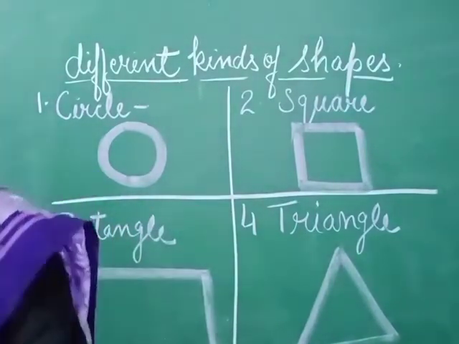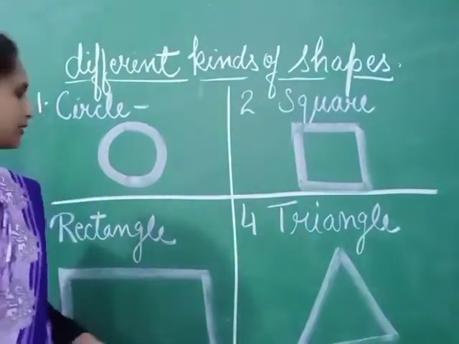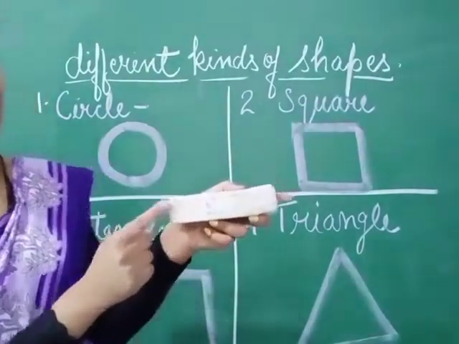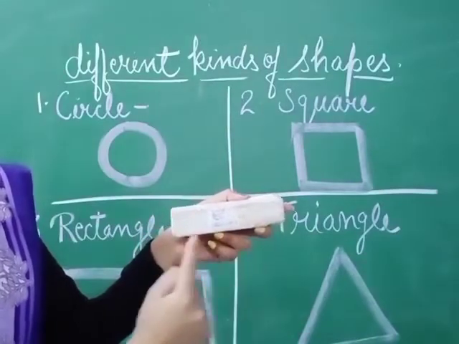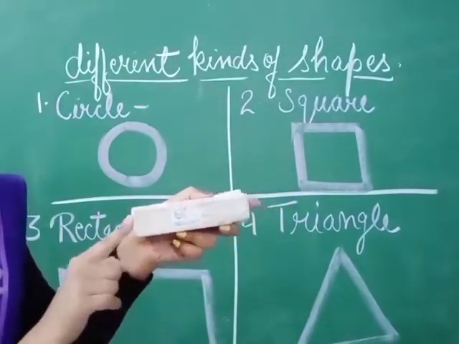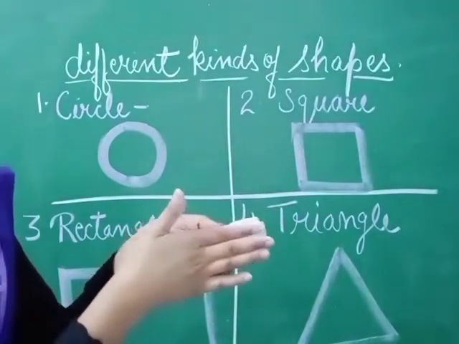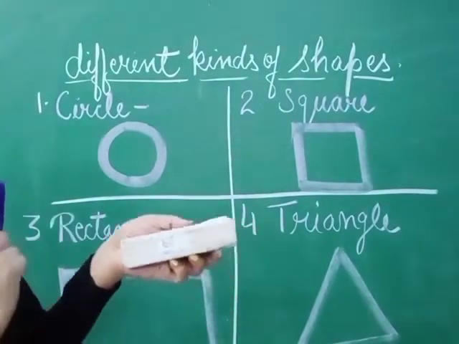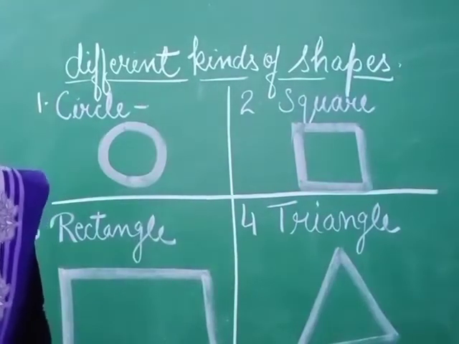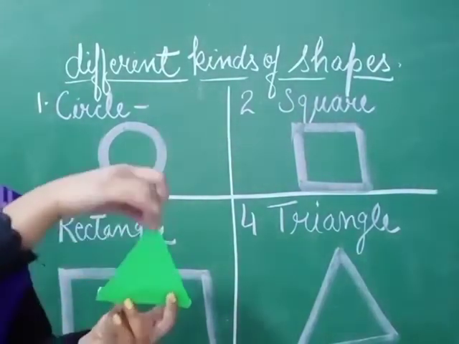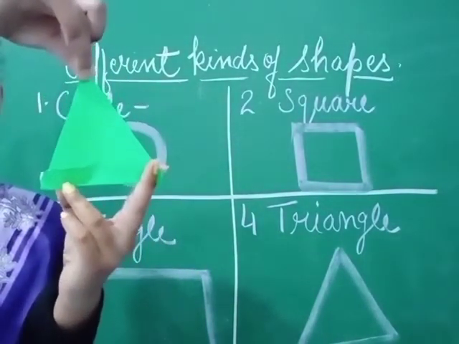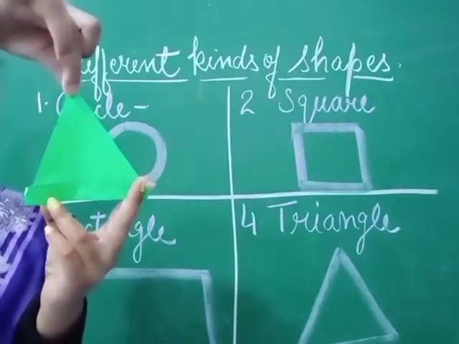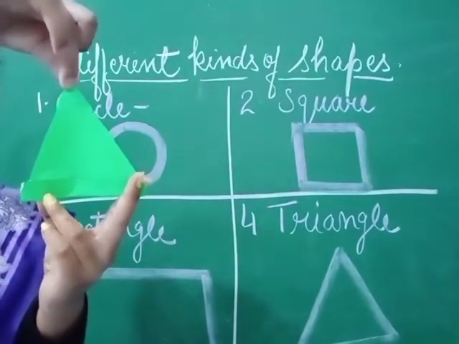Now next one is rectangle. So you can see it is in rectangular shape. This is a rectangle. Only see this face. It is rectangular in shape. Now next one is triangle. So as you can see, it is a triangle.